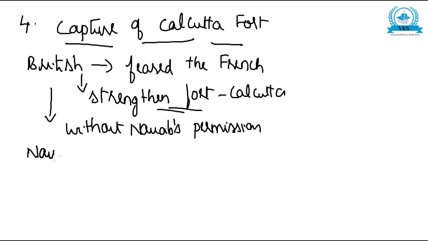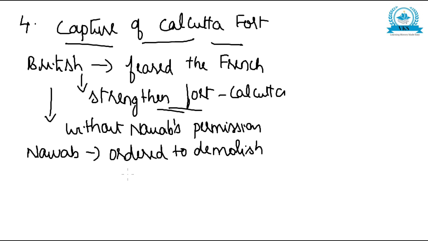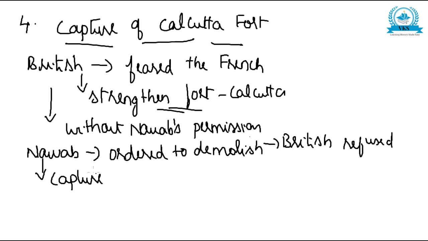So now what did the Nawab do? Nawab ordered them to demolish it. Nawab told them that you have not taken my permission, so you have to demolish it. But the British refused to do so. They told that we are not going to demolish it. When the British refused, Siraj-ud-Dawla captured the Calcutta fort. He captured Calcutta fort in 1756.